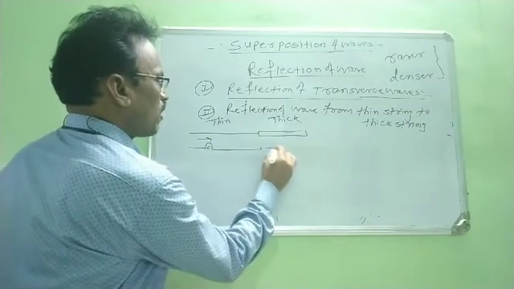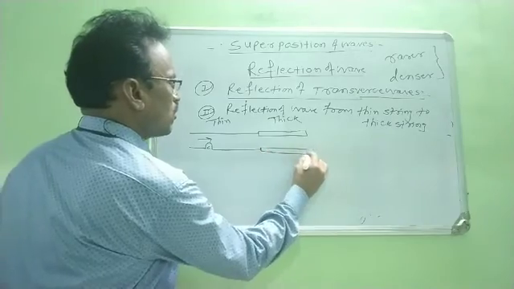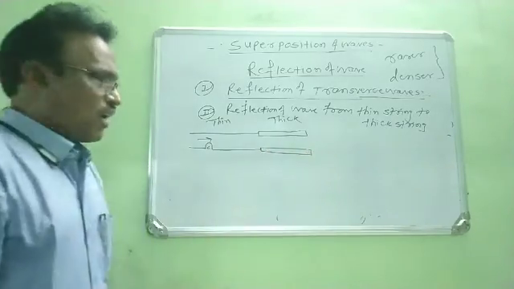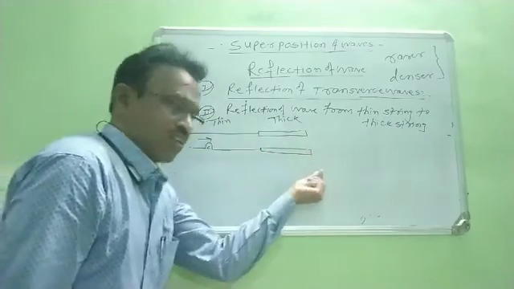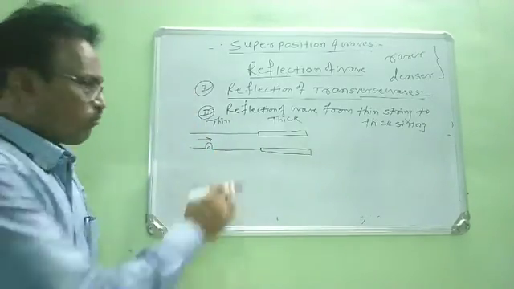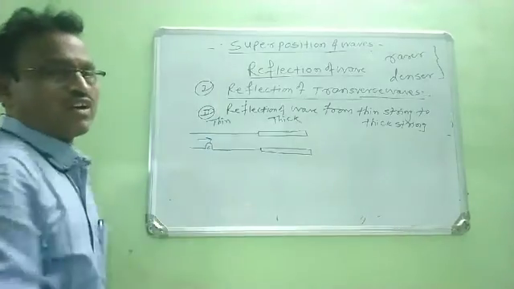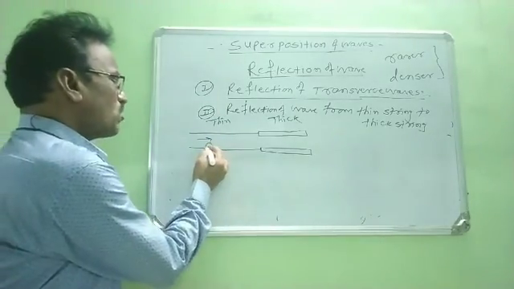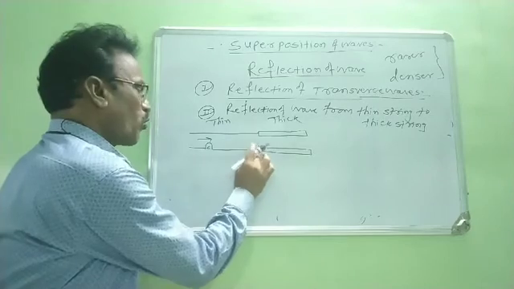Right. Now again, the thick string is connected. Now as this crest is traveling continuously, each and every particle of the string vibrates vertically in the upward direction. Therefore this crest travels from this point to this point.